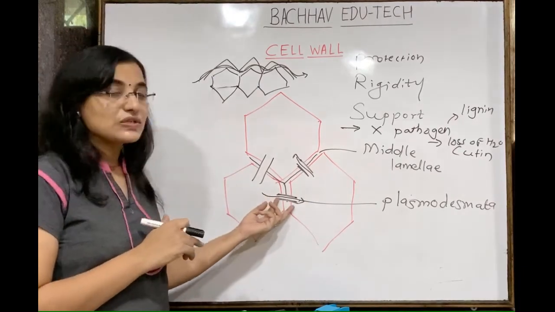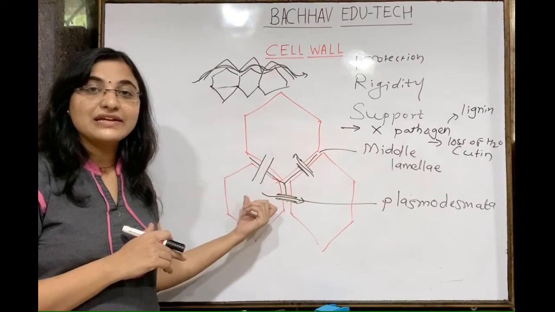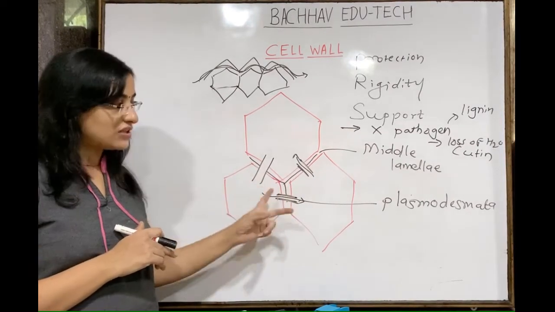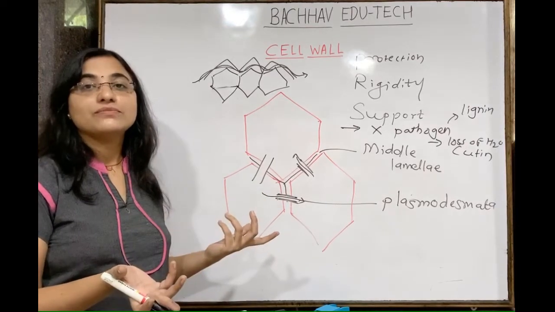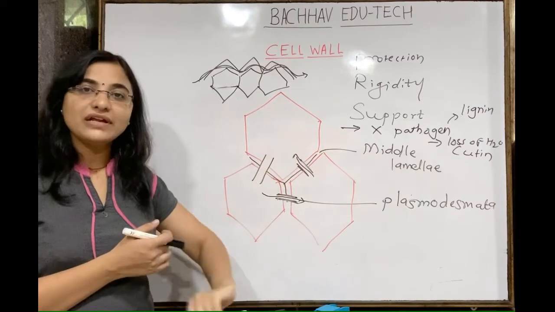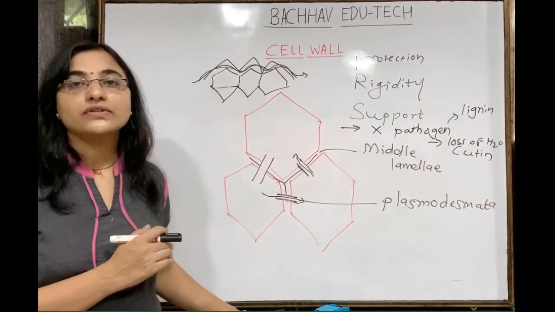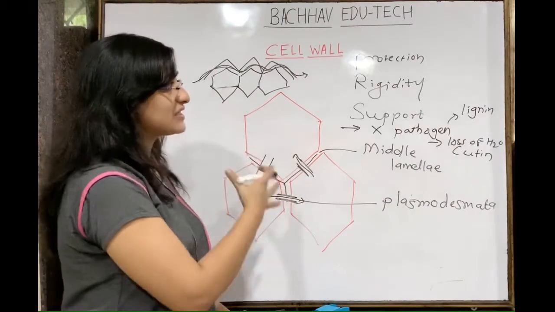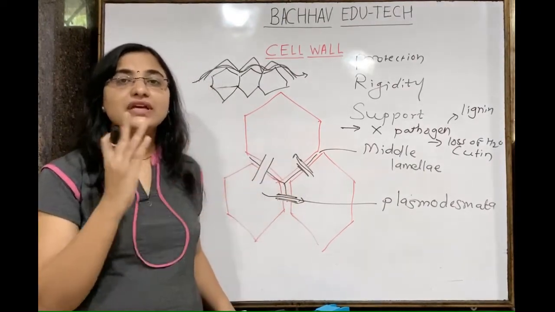Again, these connections are also there so that there is interaction. These connections are again between the two cell walls, isn't it? So this kind of exchange is also possible with the help of the cell wall. They adhere to each other with the help of the middle lamella. So this is nothing but about the plant cell wall. What we discuss in today's lecture is about the cell wall.